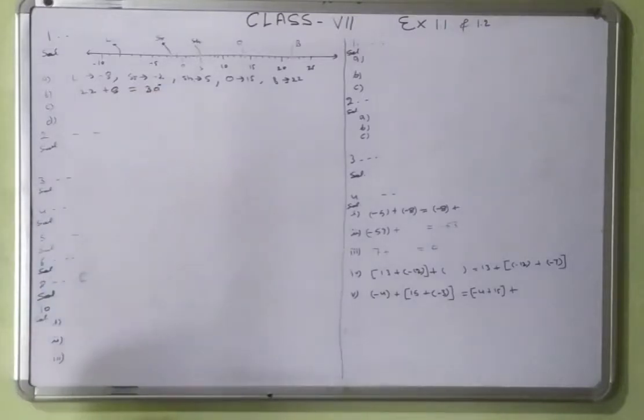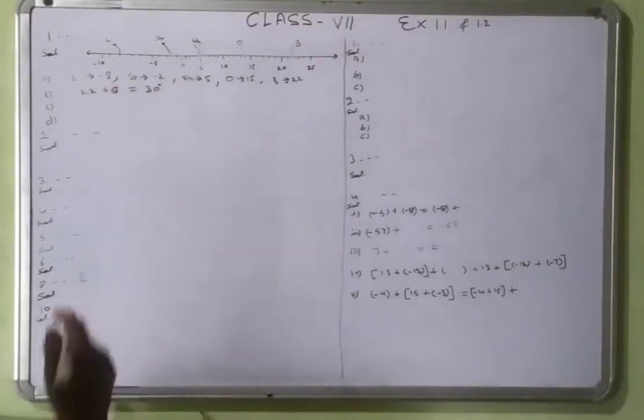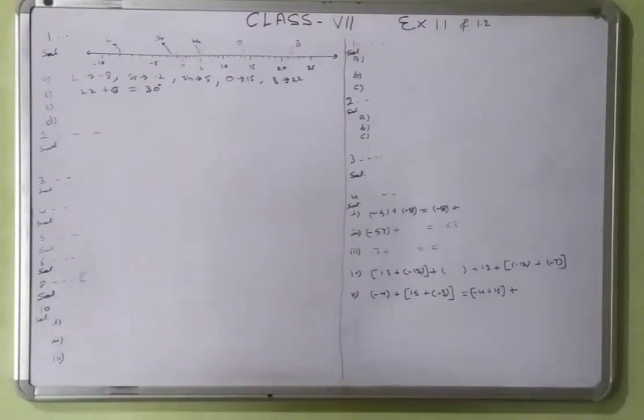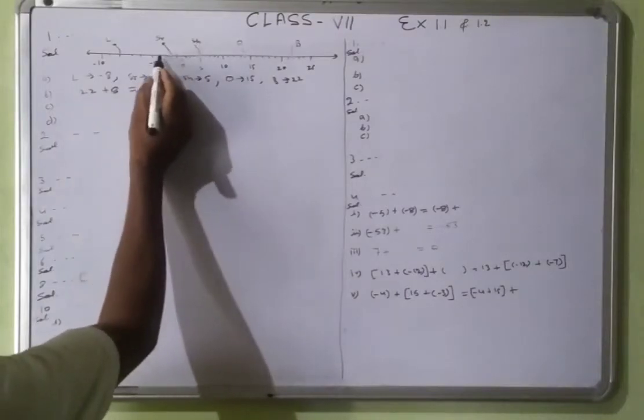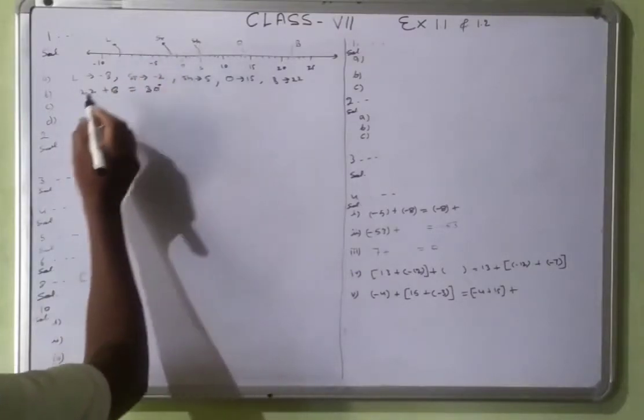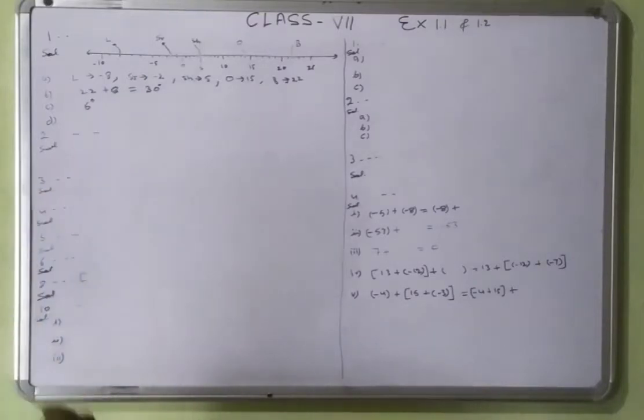Right? What is the temperature difference between Lahaul Spiti and Srinagar? Lahaul Spiti and Srinagar, that is minus 2 degrees and minus 8 degrees. It means that is 6 degrees. See that, 1, 2, 3, 4, 5, 6. That is 6 degrees.